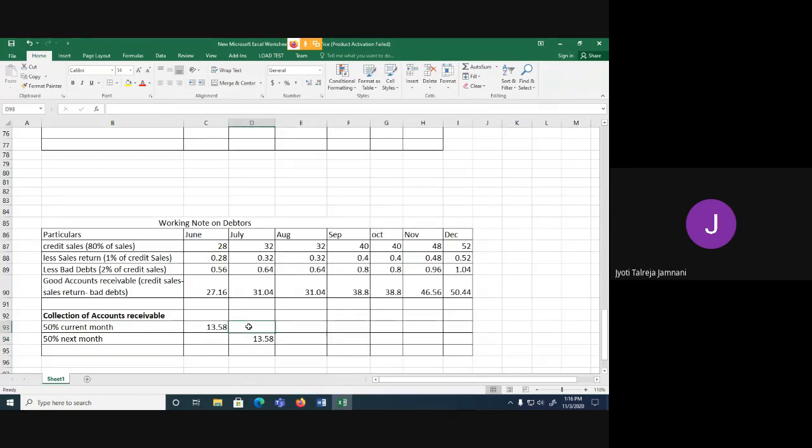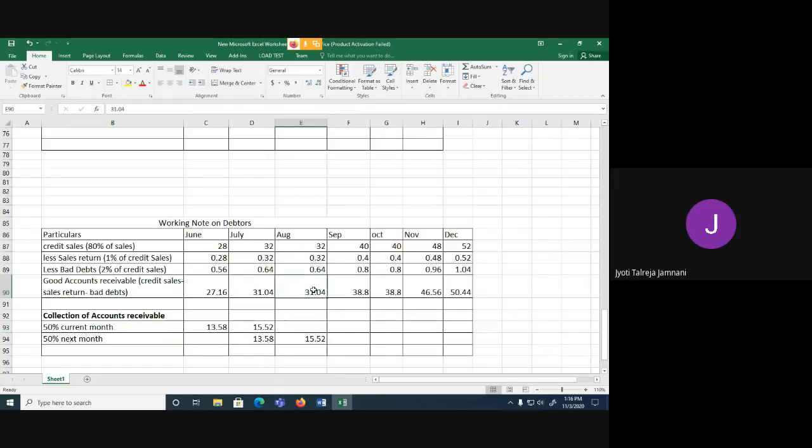Okay. Now again for July, 31.04, 50% I will receive in this month only. So 15.52 in this month only. If you want me to write previous month, let me know. I will write it, not a problem. But I don't want you to get confused. Should I write previous month? No, ma'am. It's okay.